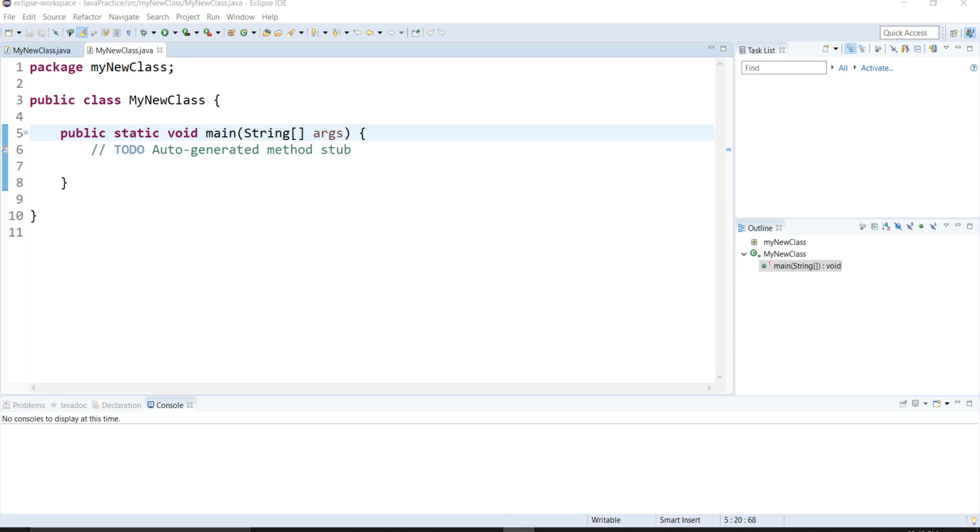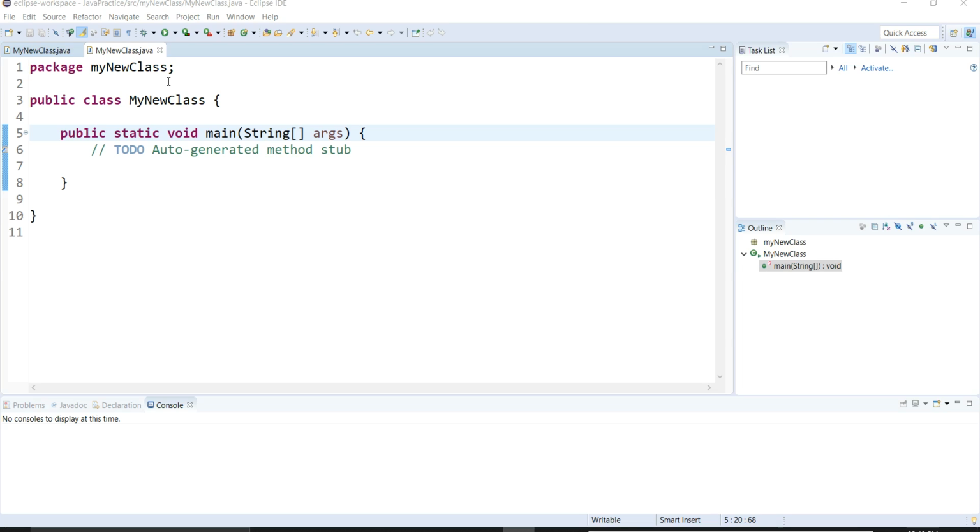So guys, after clicking on finish, it will open your Java class like that. It is the default setting which will open in your Eclipse IDE. We will understand all the things one by one.